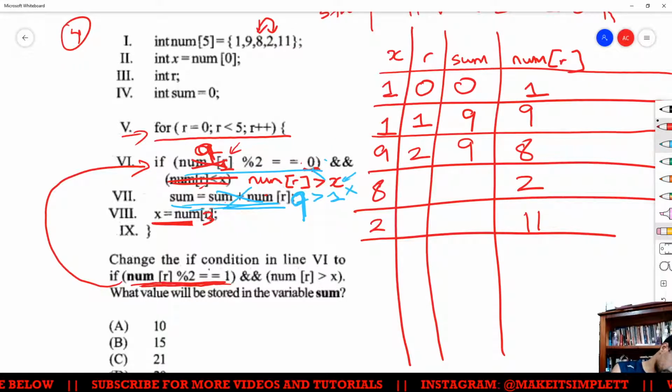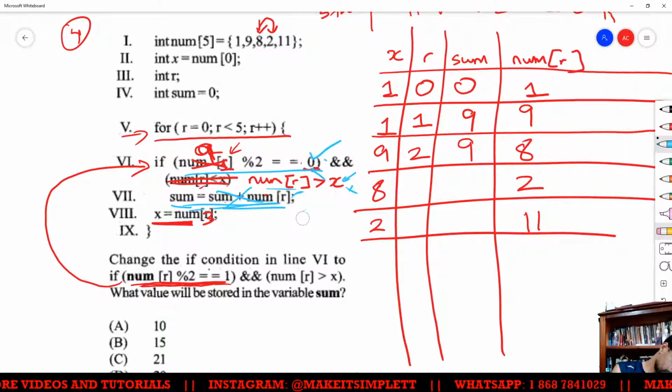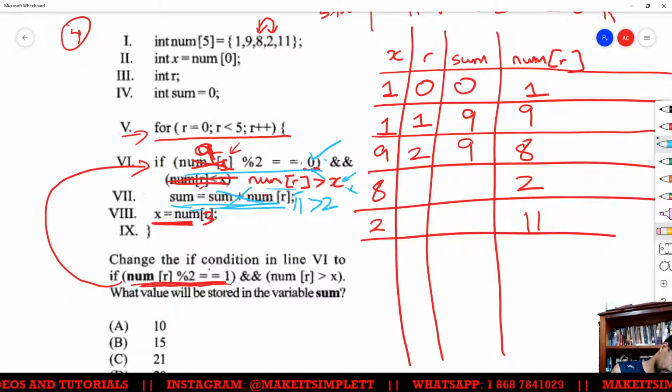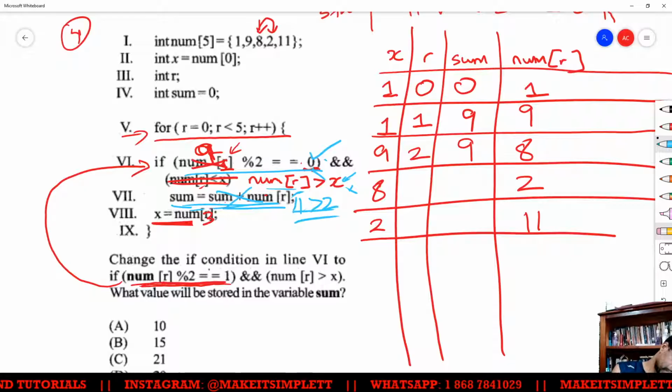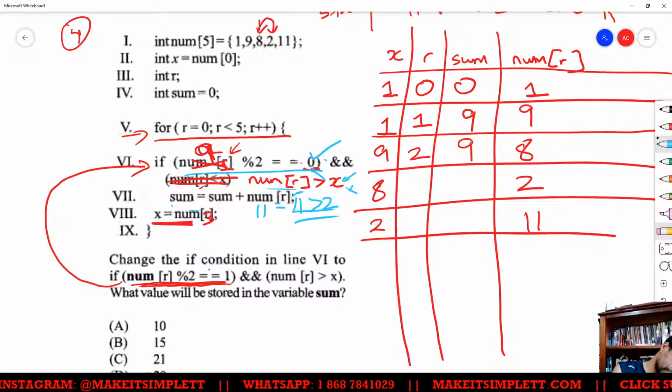which is this. And then now we have to check to see if num r, which is 11, is greater than 2. 11 is greater than 2. Yes, good. So now that 11 is greater than 2, we're going to take the instructions of this line, which is take the 11 and add it to the previous value. Add to 9. 11 plus 9 is going to give you 20.